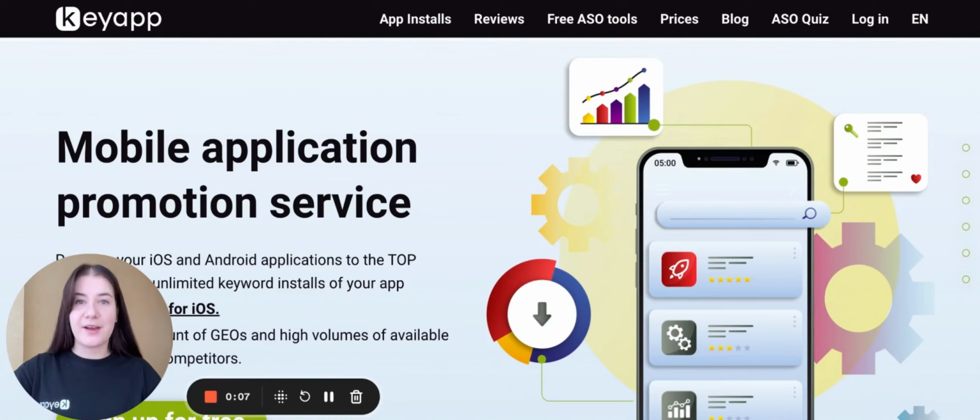And today we are going to talk about the keywords and particularly why some search requests may bring a really high increase in the number of organic downloads while others do not give the same result and do not lead to an increase in the number of organic users. So stay tuned and watch this video till the end to find out the details.